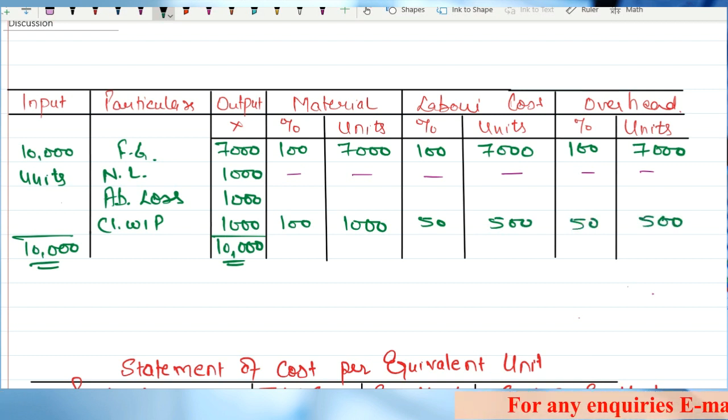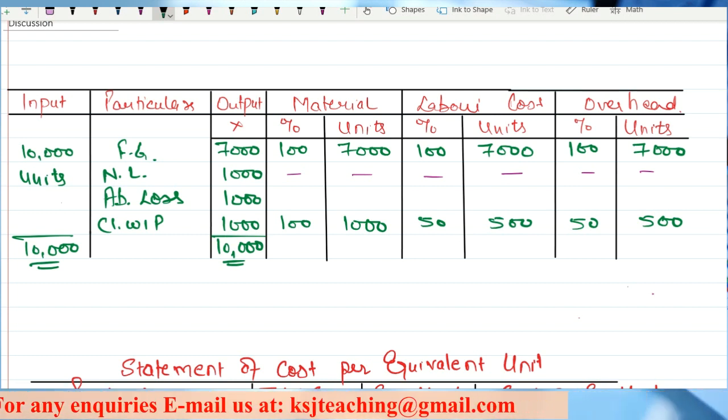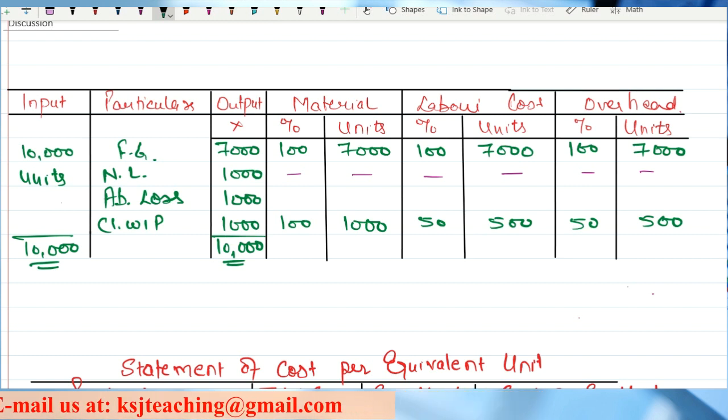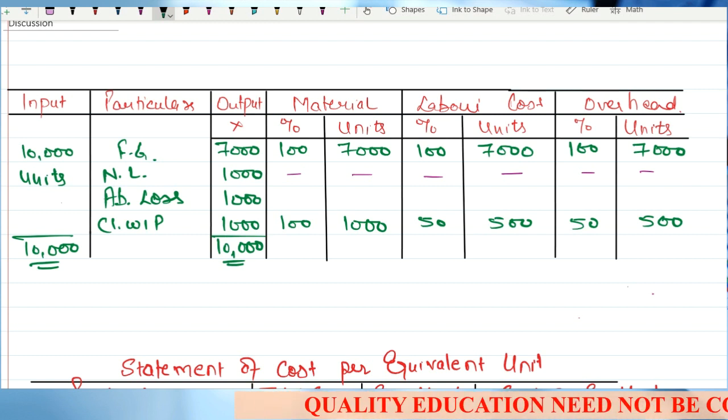Any doubts? If the degree of completion for closing WIP is given in the question, you have to take what is given. If it is not given, then take it as 100-50-50. Simple. Like in the homework question that I gave you, the degree of completion for closing WIP was given as 80-50-50.